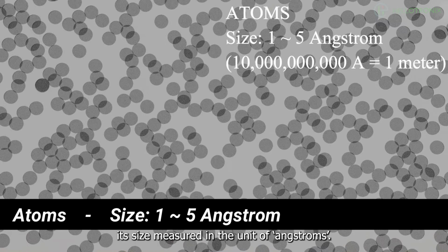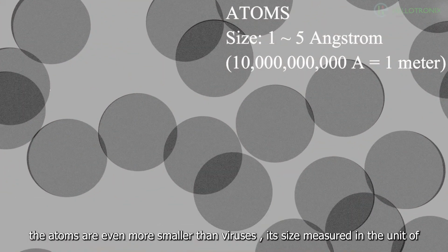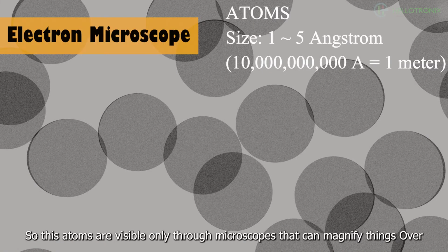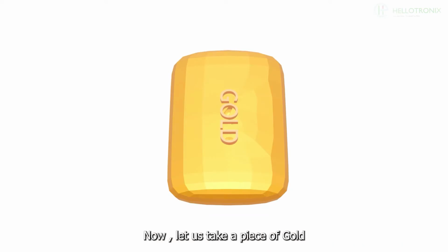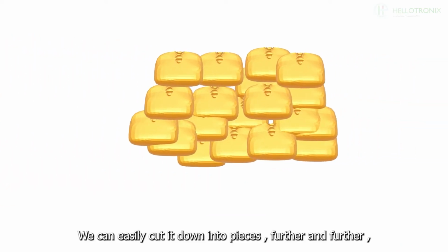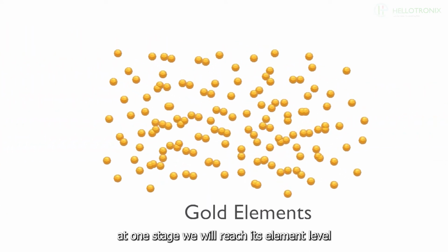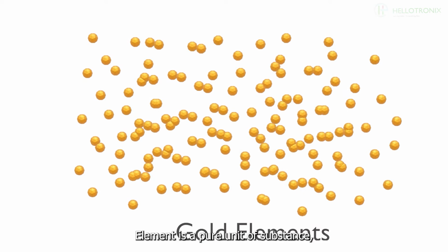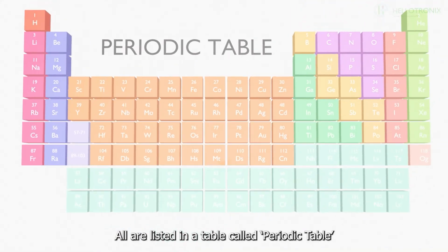Its size is measured in the unit of angstrom. 1 meter is equal to 10 billion angstrom. So, these atoms are visible only through microscopes that can magnify things over 5 lakh times. Now, let us take a piece of gold. We can easily cut it down into pieces further and further. At one stage, we will reach its element level. An element is a pure unit of substance, or an element is composed of only one type of atom. So far, our scientists have identified 118 elements in the universe. All are listed in a table called the periodic table.